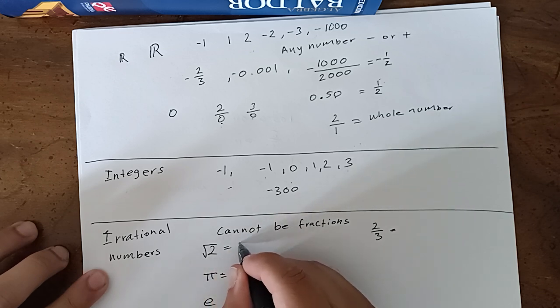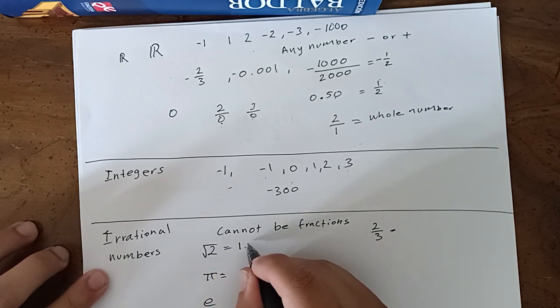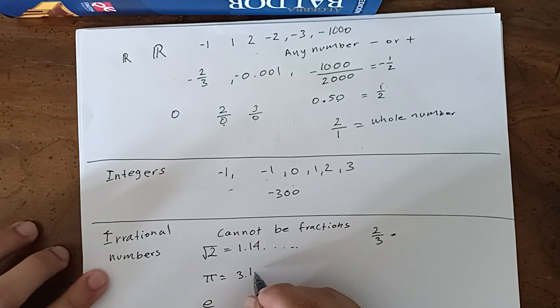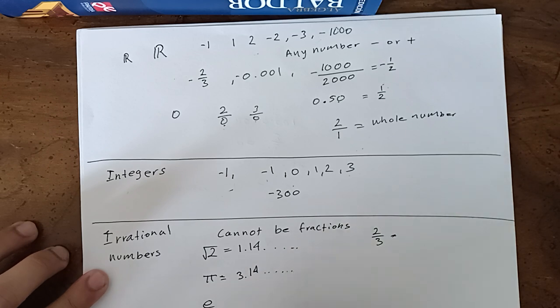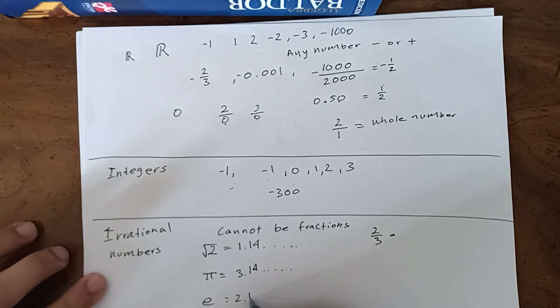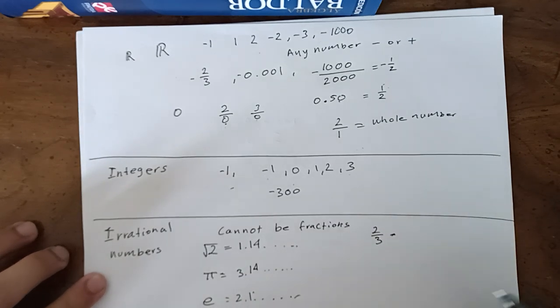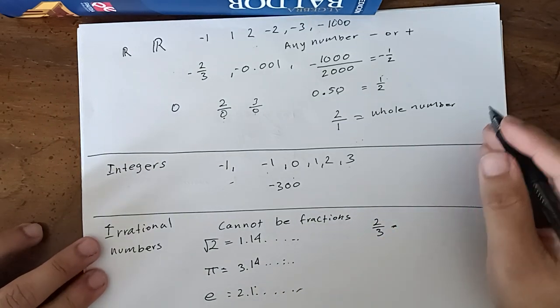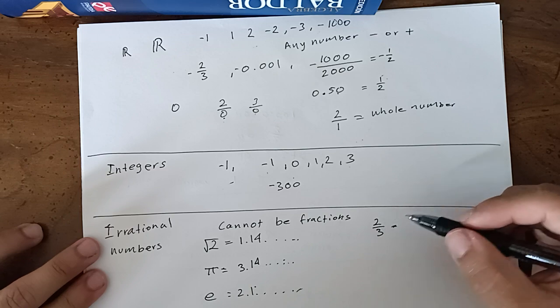Those are some examples. Pi is 3.14, I think, dot dot dot. I really don't know, I'll be honest. E is 2.7 something, dot dot dot. It cannot be written as a fraction because it's never ending, and if it's never ending, you can't really express it as a fraction.